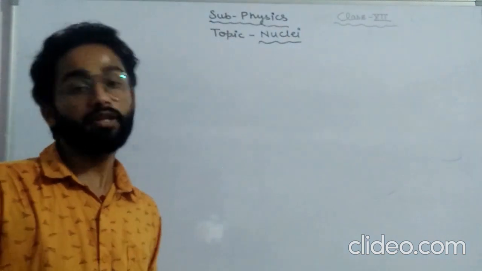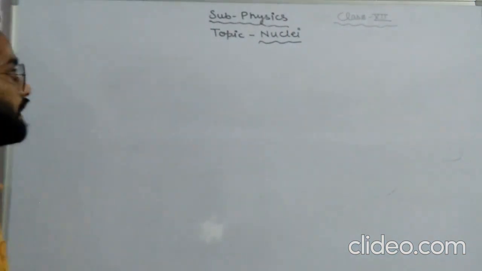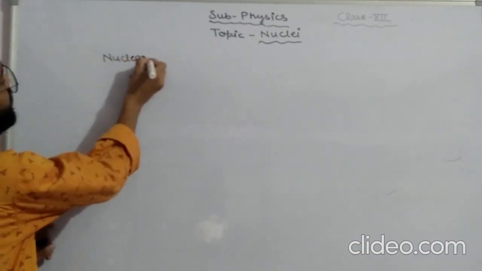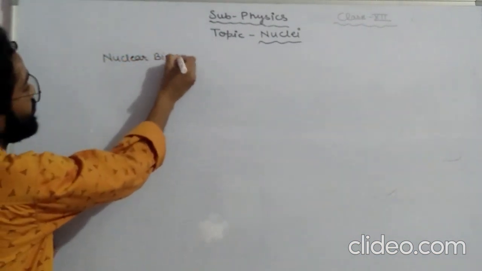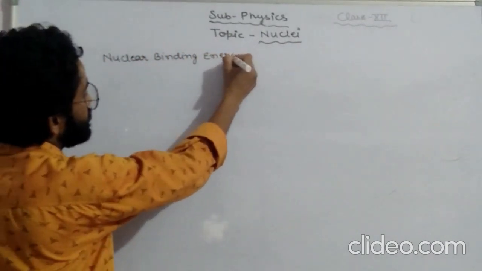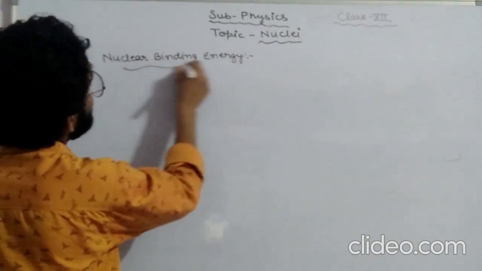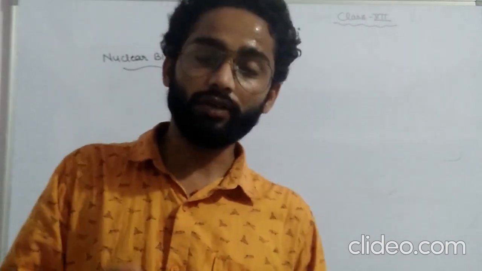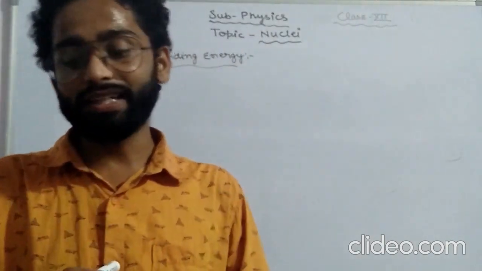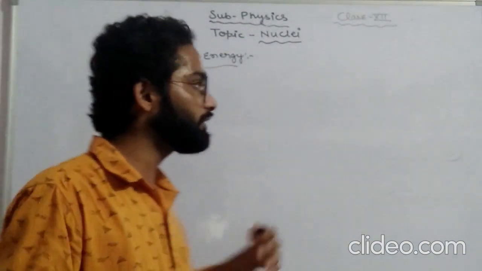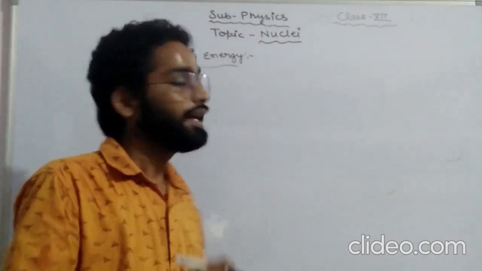Now, we are ready with our new topic, and this topic is very important, that is nuclear binding energy. The energy required, remember this thing, the energy required to disintegrate or to break the nucleus into its constituent particles, like nucleons, is said to be what?